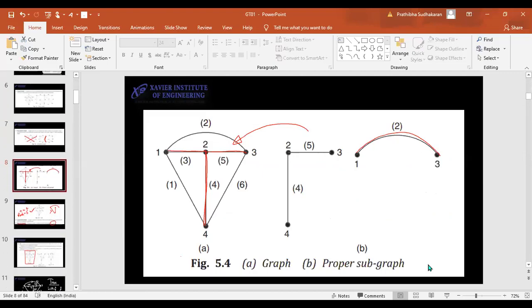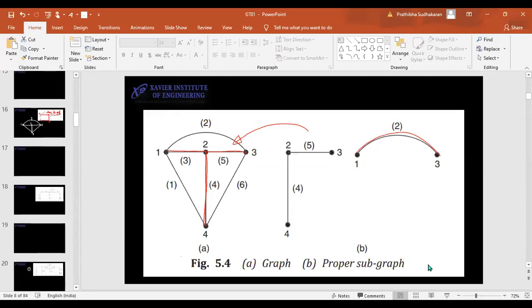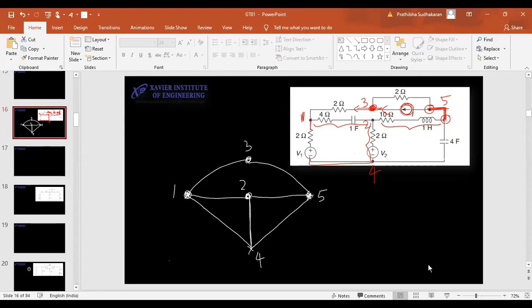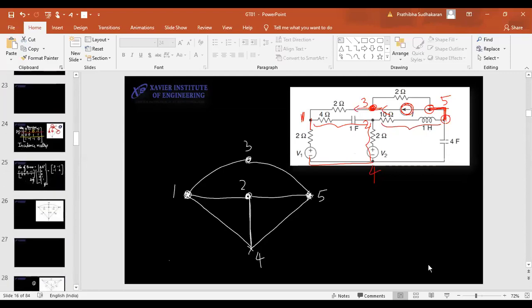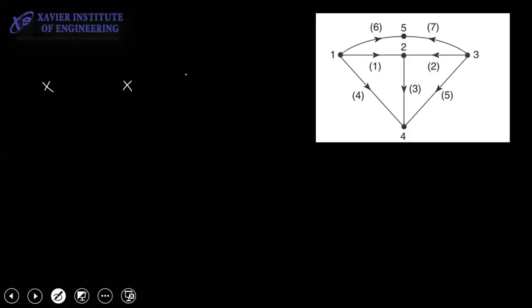So say, for example, I have a tree here. I took this example. In this particular example, there are 5 nodes. 1, 2, 3, 4, and you'll see a node is here also, 5.